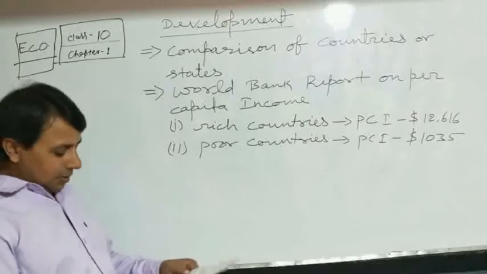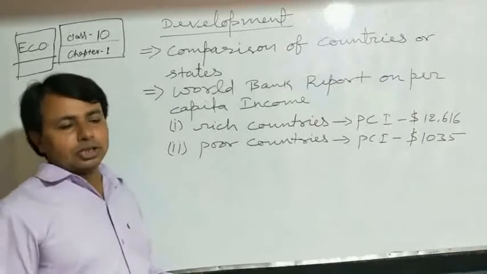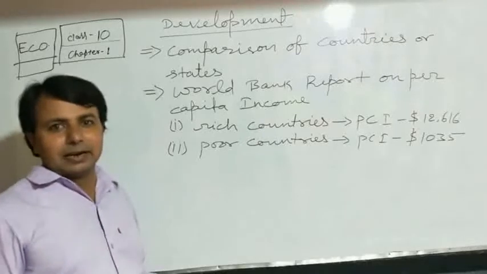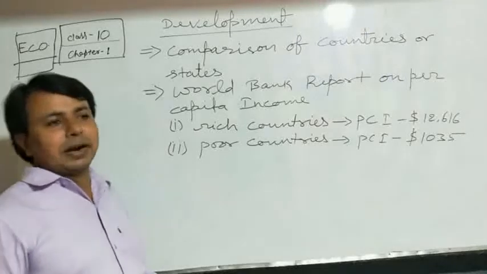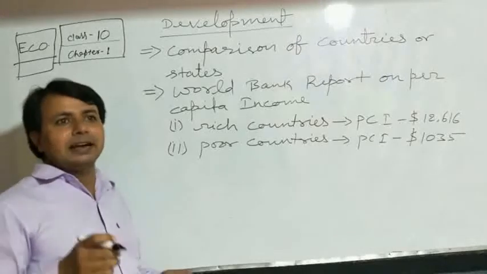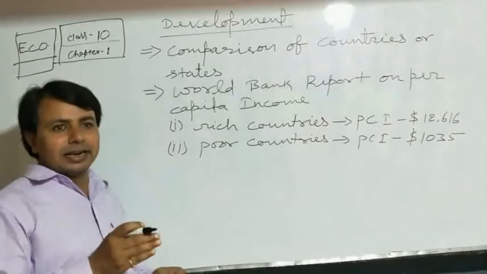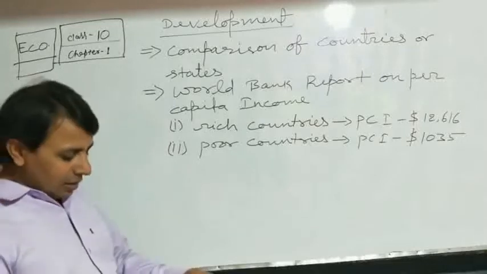Now the second point is comparison through national income, that is GDP, gross domestic product. On the basis of GDP, we also compare different countries or states. If a particular country or state has more GDP than other countries or states, then we can say that it is richer than the others.